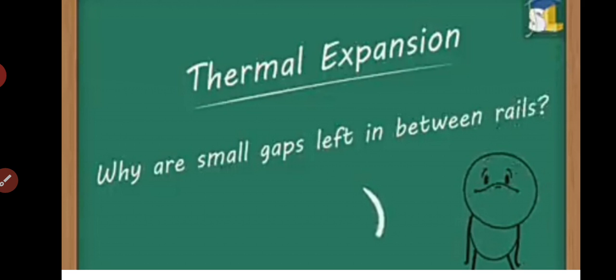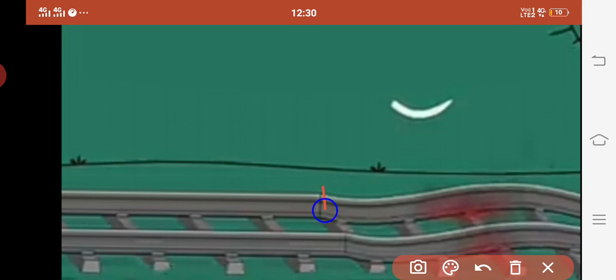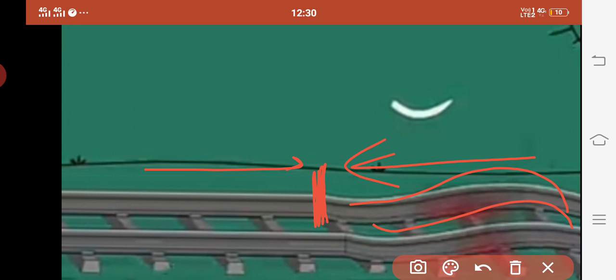Similarly, if we have ever been to a railway station, we can see that there is a small gap left between railway tracks. Let us discuss it in brief. Railway tracks are usually made of steel, and steel expands on heating and contracts on cooling. Is that clear? You have seen there is a space between two railway tracks. If there were no space, then because of the sun's heat the track is going to expand, obviously. And on expansion what will happen? If it does not get enough space to expand,